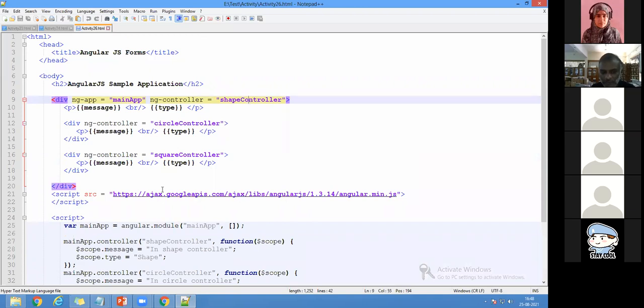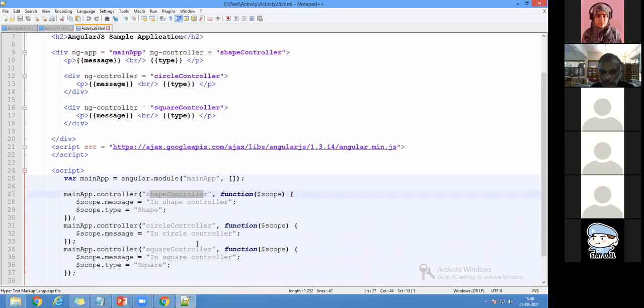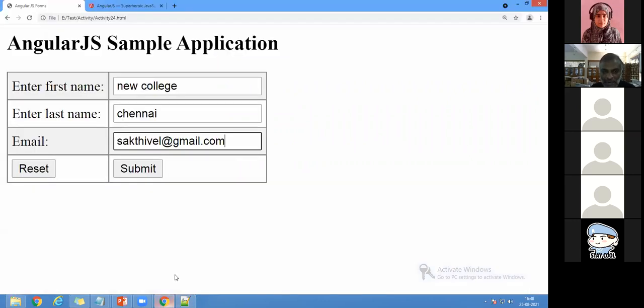This is what we are using, and we are using a main app. So the variable is main app, angular.module of main app. I'm going to use main app.controller of shape controller, main app.controller of circular controller, and main app.controller of square controller. So this is for the controllers, right? I'll run this program.